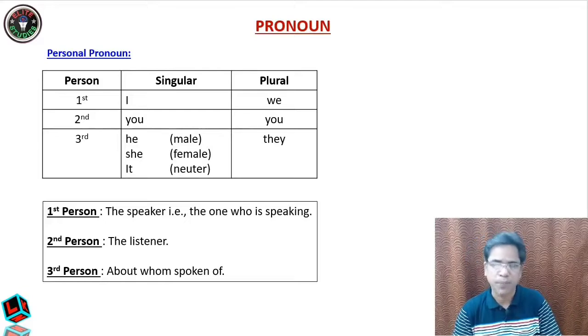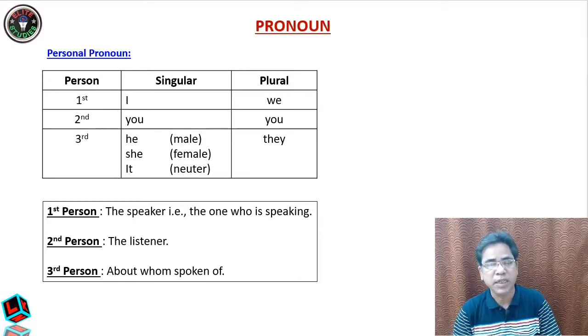I will give an example. Suppose a student is just standing under a tree. Now the teacher will ask, you student, come here. You see, because there is only a single student, the teacher will say, you student, come here. Now in the second case, suppose there are 4 students standing under the same tree. Now the teacher will say, you students, come here. Point to be noted, you students, come here. The word used is you only, but there are many students.